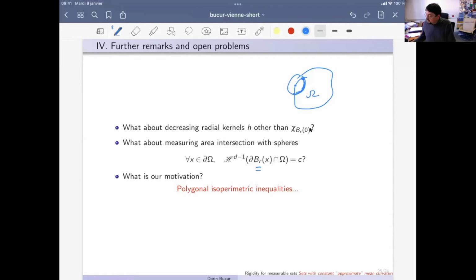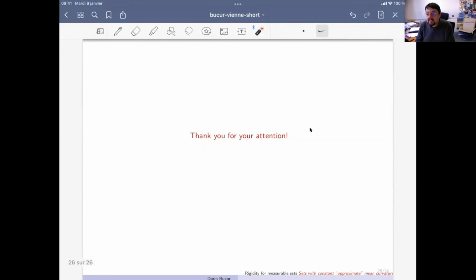And to finish, just to say that, in fact, we arrived at this problem in a completely different way, because we were interested in finding some polygonal isoperimetric inequalities of Riesz type, in which situation we arrived, by searching for criticality, exactly at this kind of question. So thank you for your attention.